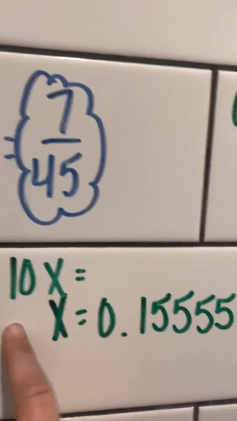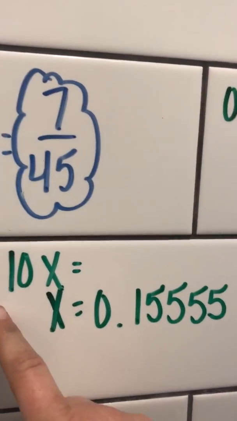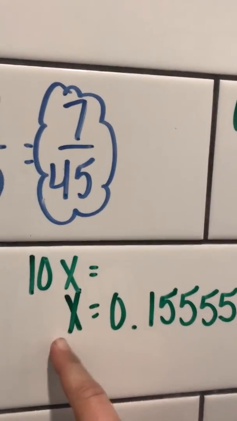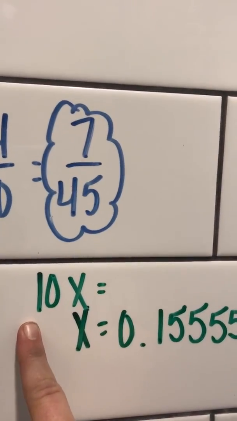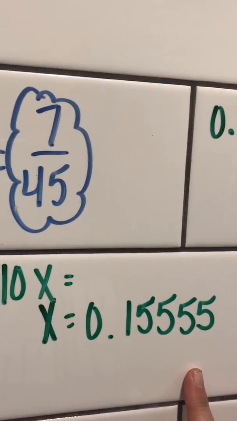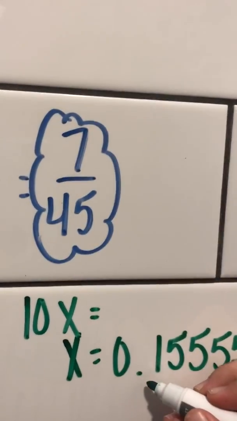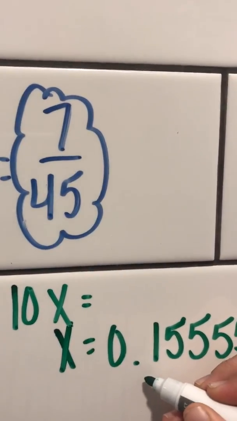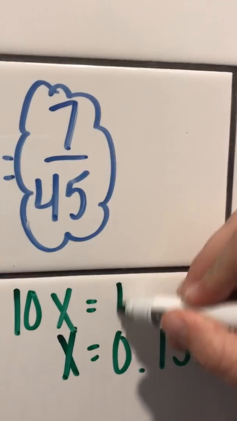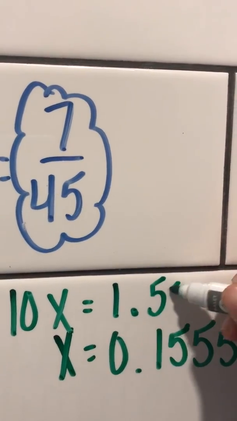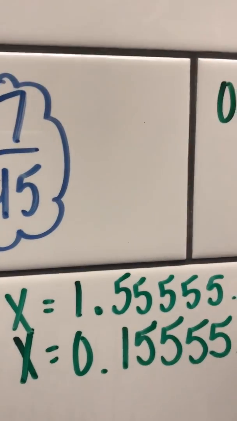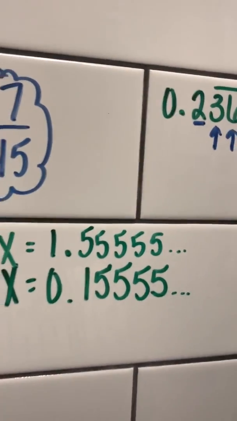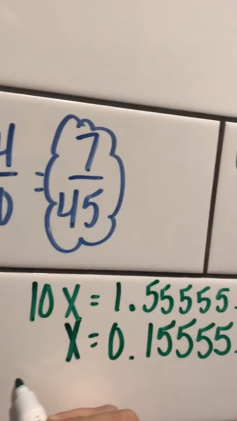And when I multiply the left-hand side by 10, remember going back to equations, pull from that knowledge that you have. If I'm multiplying the left side of an equation by 10, I have to multiply the right by 10. And when I'm multiplying by 10, what I'm really doing is moving that decimal place over 1. So I have 1.555, and I'm just writing a few of them. You could write just 3 if you wanted. You could write 10 if you wanted. It doesn't matter how many 5s you use.